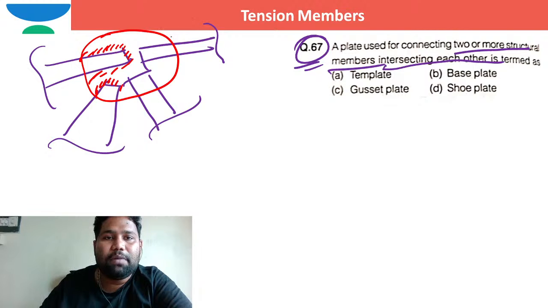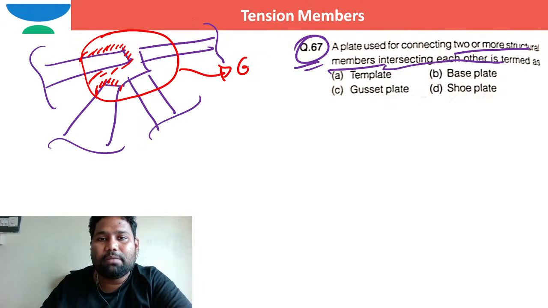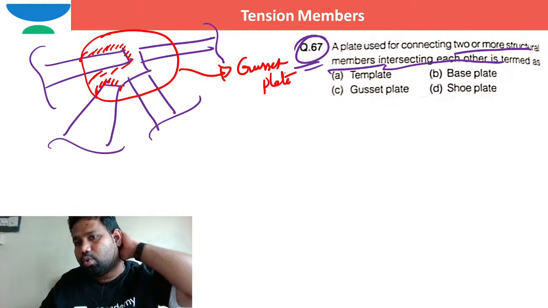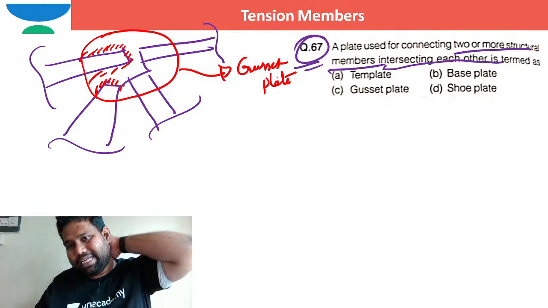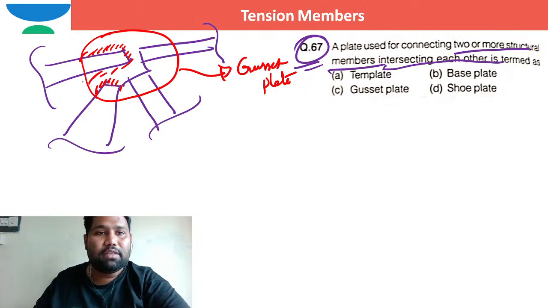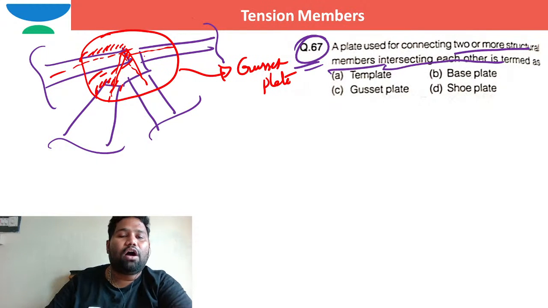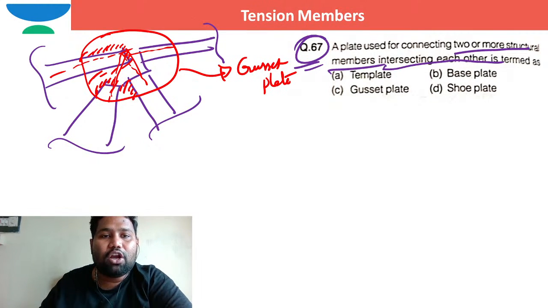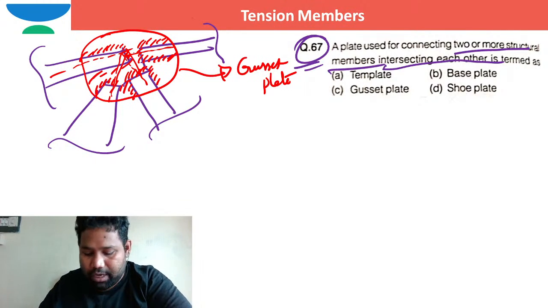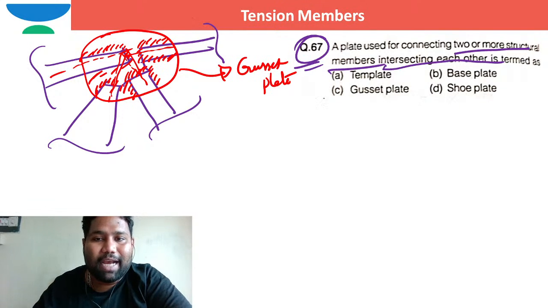What is the name of this plate? The name of this plate is nothing but gusset plate. A gusset plate is a plate which is used for connecting two or more structural members intersecting each other. Maybe this is one structural member, another structural member, other structures, all the structural members are meeting. So the common plate which is used to join all these structural members together at a particular point of intersection, that is nothing but gusset plate.